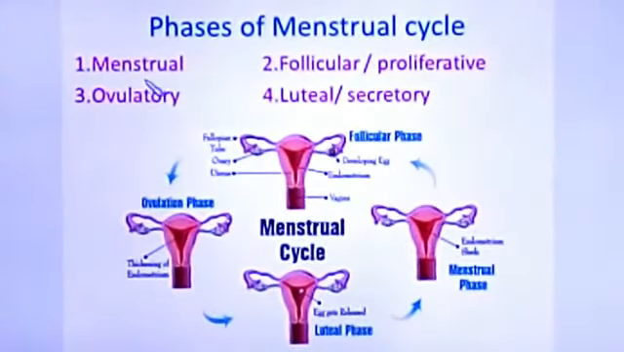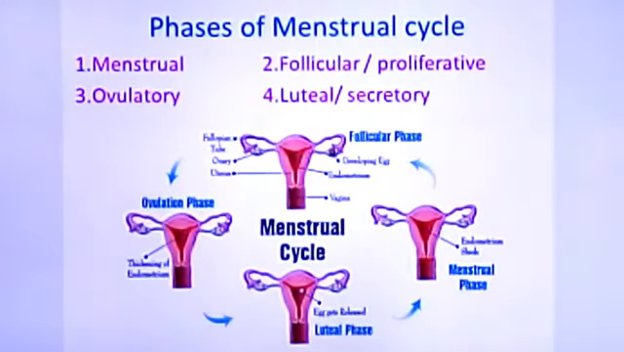Okay, next we are going to see certain phases of the menstrual cycle. So there are four phases. One is called the menstrual phase. Second is called the follicular or proliferative phase. Third is the ovulatory phase, and the fourth is the luteal or secretory phase. So there are four phases: menstrual, follicular, ovulatory, luteal. These phases are named based on the changes that take place in each stage.